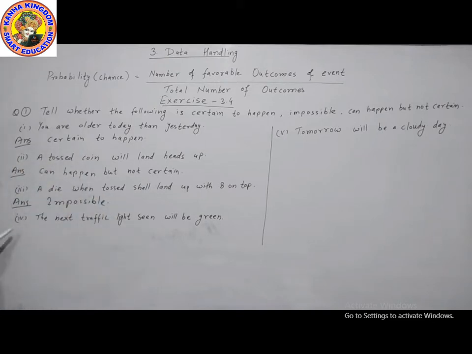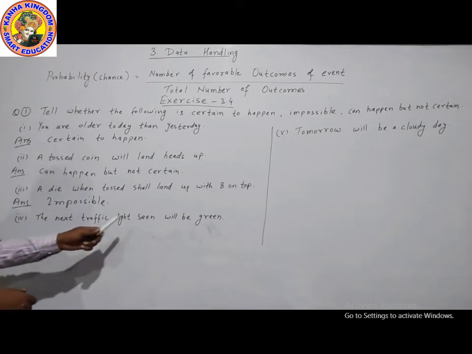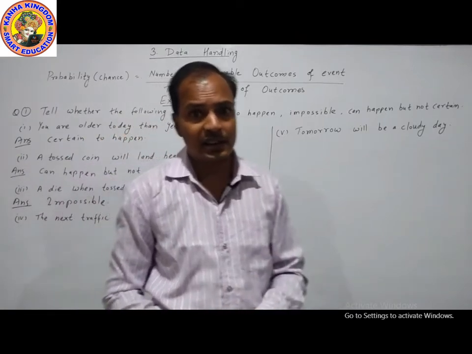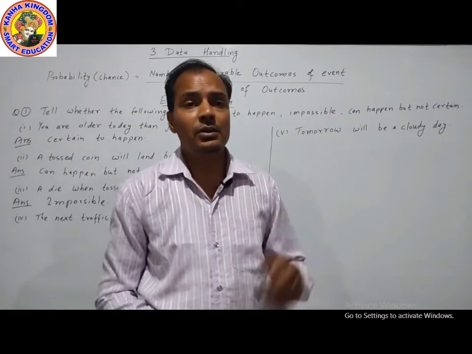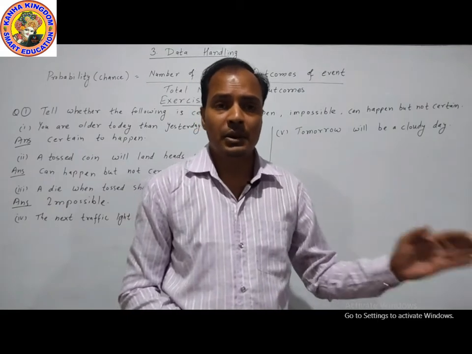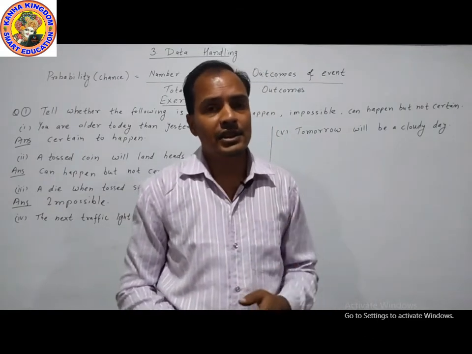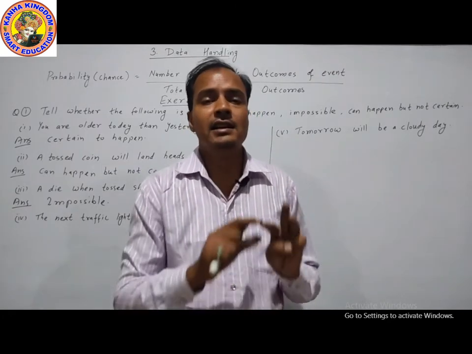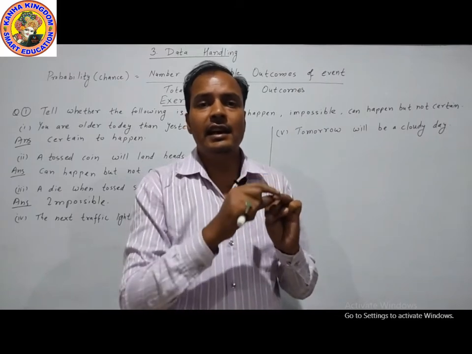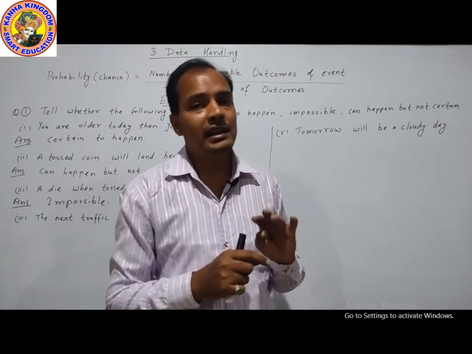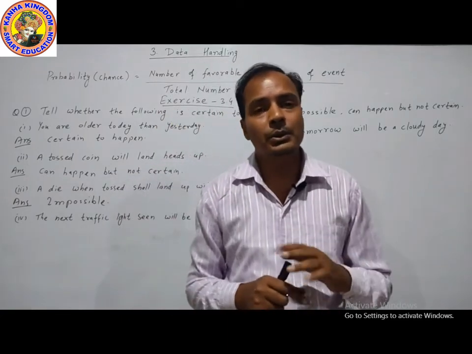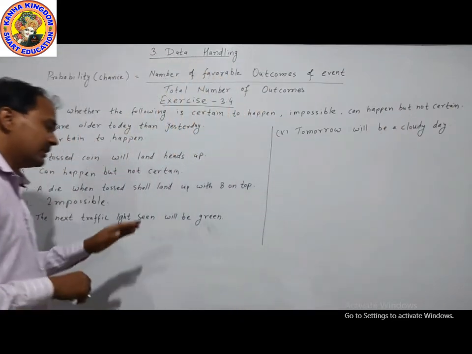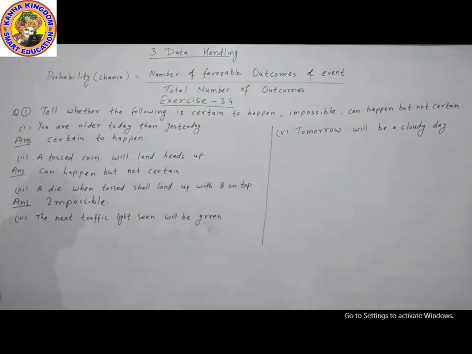Now next is fourth. The next traffic light seen will be green. Not the current traffic light, the next traffic light. We cannot see the next traffic light. When we come to the traffic light, we will see whether it is green, red or yellow. There are 3 types of light: red, green and yellow. So maybe green, maybe red, maybe yellow, not fixed. Means can happen but not certain. The light will be green is not certain.